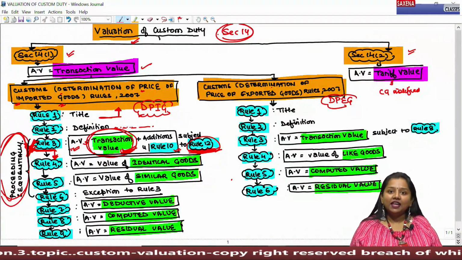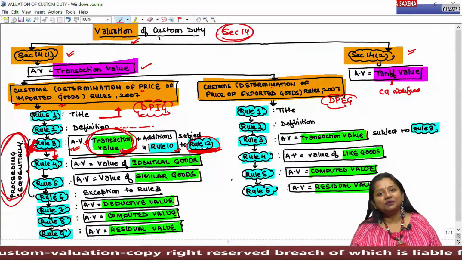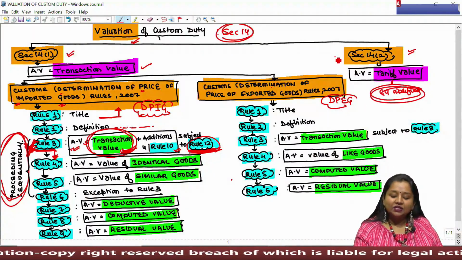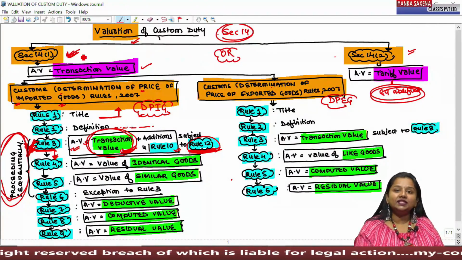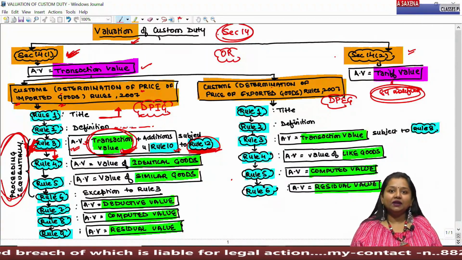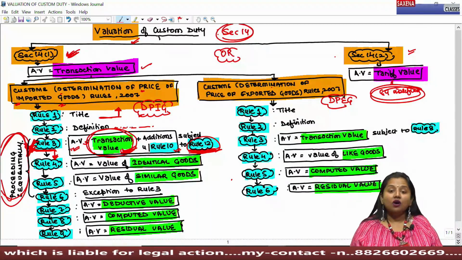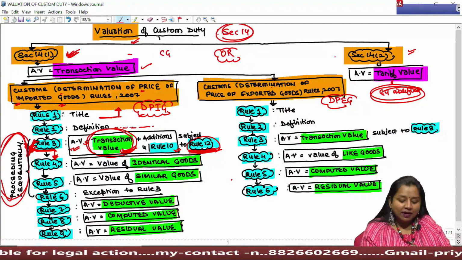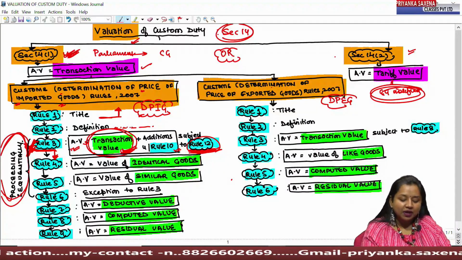And if on any article the tariff value has been notified, then duty shall always be computed on such tariff value. However, if tariff value is not given, then the valuation shall be done under section 14 subsection 1, which delegates the power to the central government for determining the assessable value under different circumstances, on the basis of such power which is given to the central government by Parliament under section 14 subsection 1.